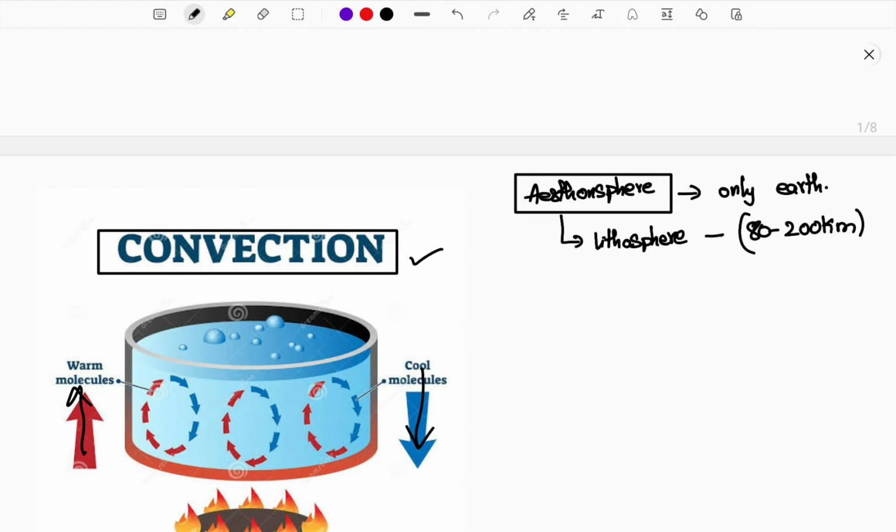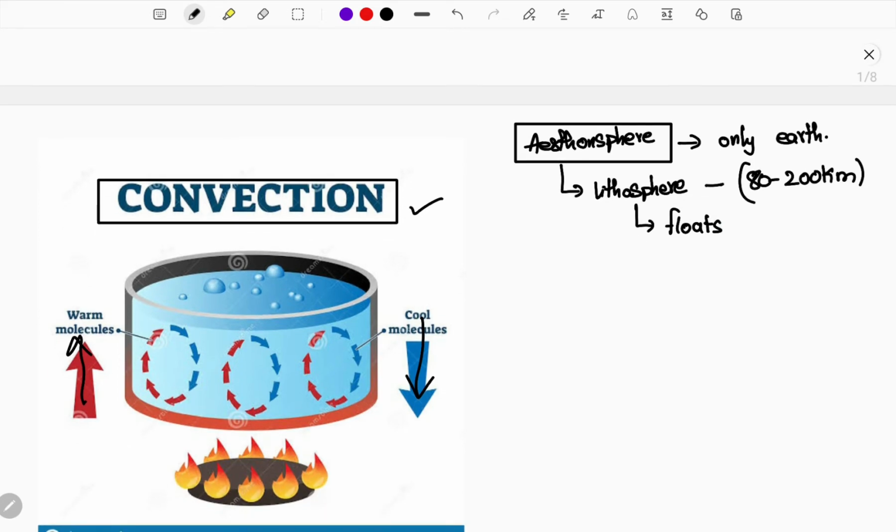Okay, so the lithosphere floats on the asthenosphere. Because of this floating only, we have all the stories so-called plate tectonics. So plate tectonics is of major importance for the so-called asthenosphere. The plate tectonics theory will completely fail if the asthenosphere is not present. So this is happening in earth because of the asthenosphere.